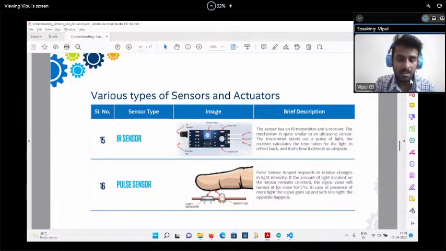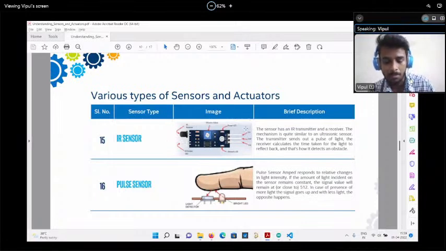So this is one IR sensor. Whether it's giving some digital information or analog information, this sensor is giving digital information. If some obstacle comes in between, it's just giving high or low, right? It's not giving how far away the object is, or more information about that particular sensor. It's just giving you high and low. So this is one kind of digital sensor.